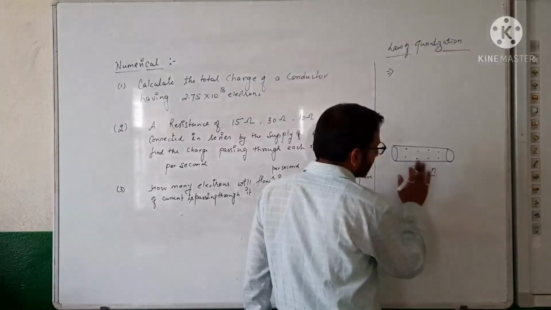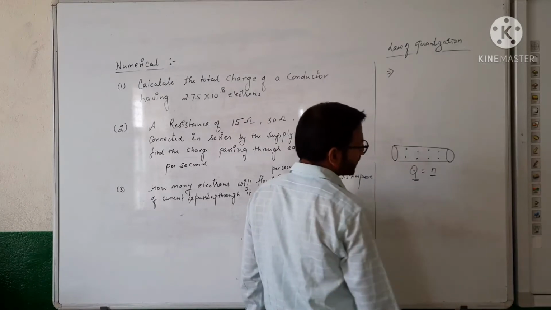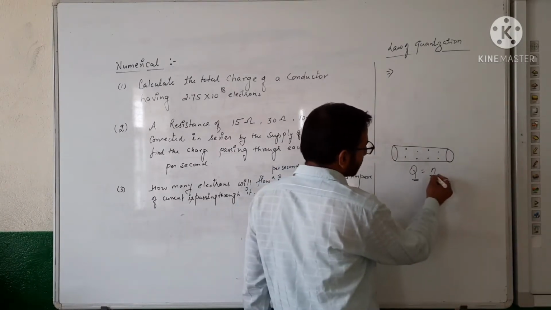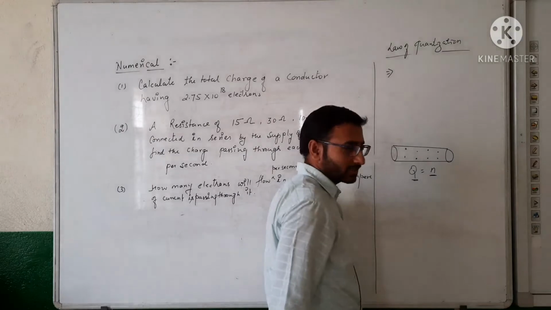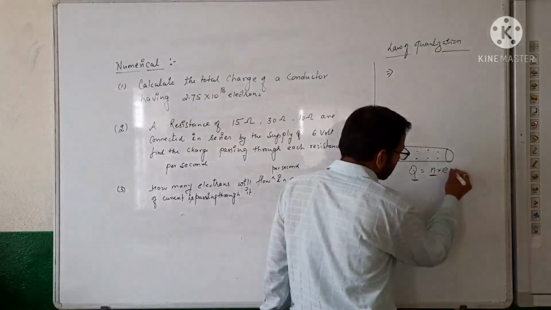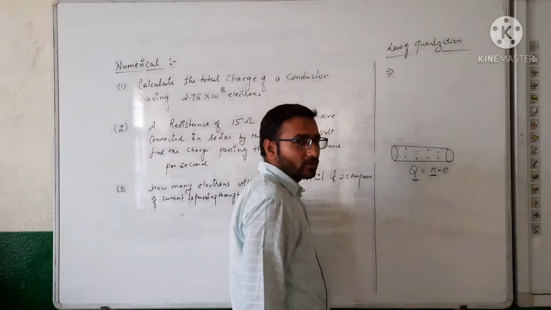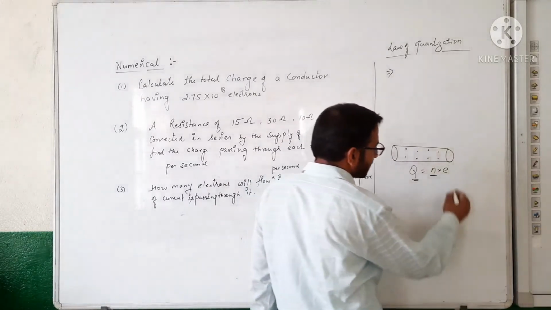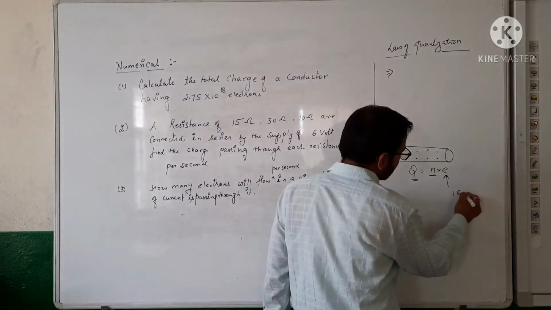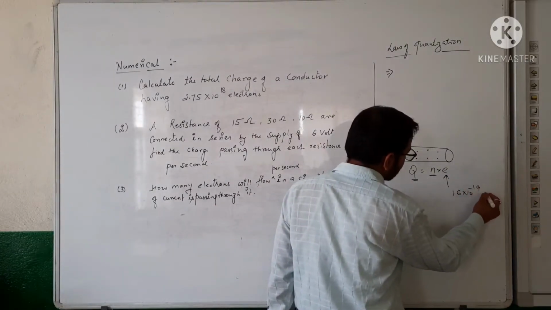So we can calculate the total charge of that conductor by the product of the number of electrons present in it and the charge on one electron, which is very familiar to you. It is 1.6 into 10 raised to the power minus 19 coulomb.